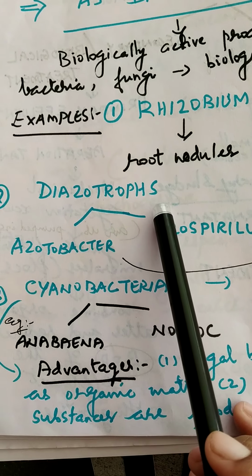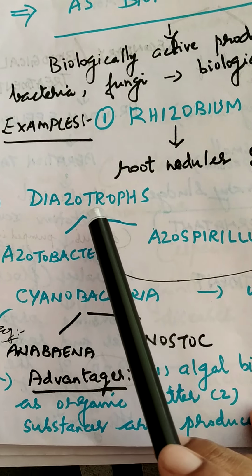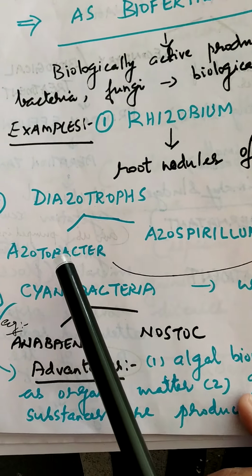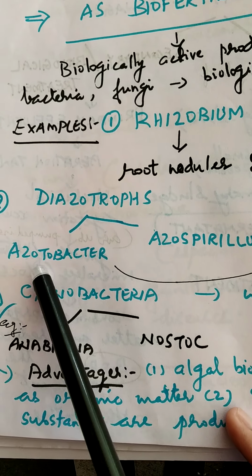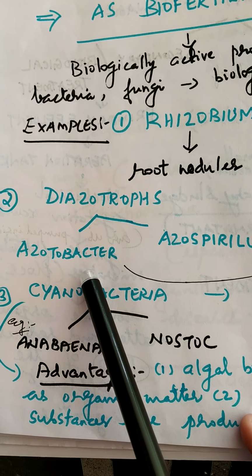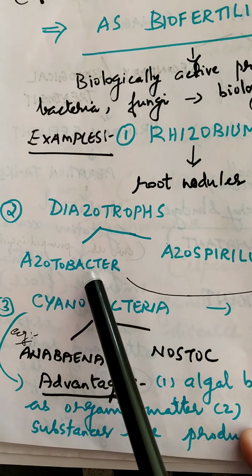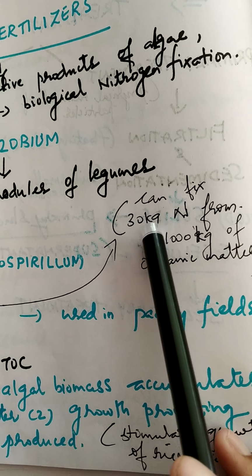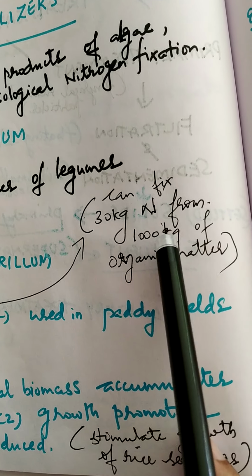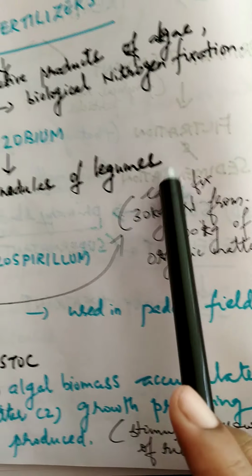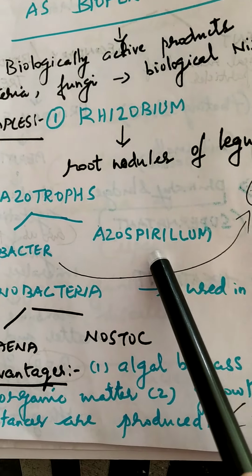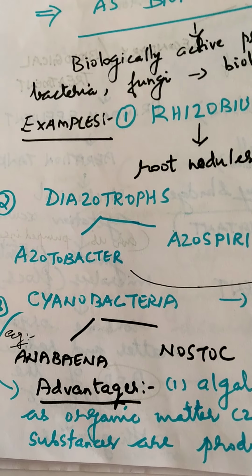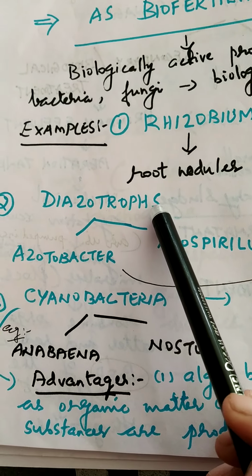Next comes diazotropes. The next category is diazotropes, and in that we have two examples, Azotobacter and Azospirillum. And we can see that by the inoculation of Azotobacter, that means inoculating or injecting it into certain crops, we can increase the nitrogen fixation. That is around 30 kilogram nitrogen can be fixed from around 1000 kg of organic matter. So Azotobacter and Azospirillum act as nitrogen fixers, and they belong to the group which we call diazotropes.